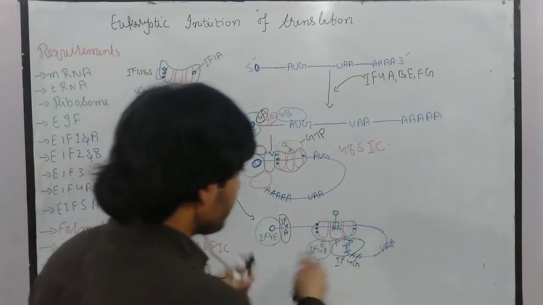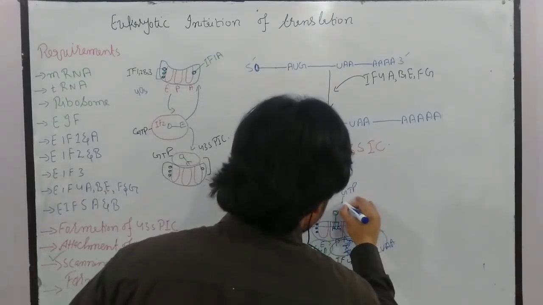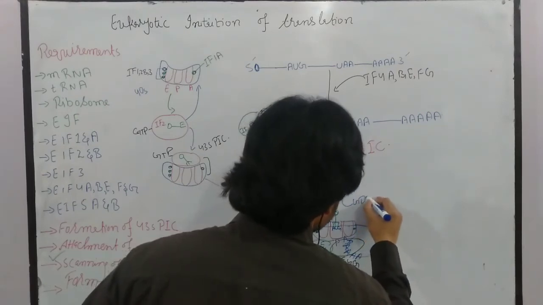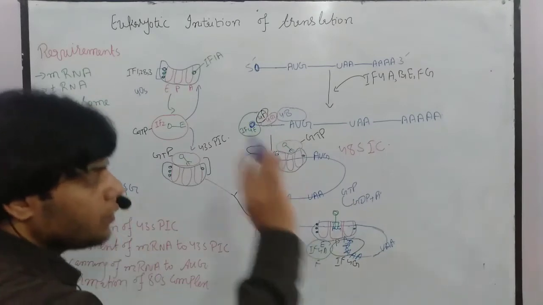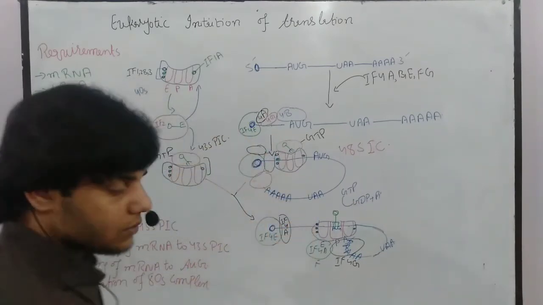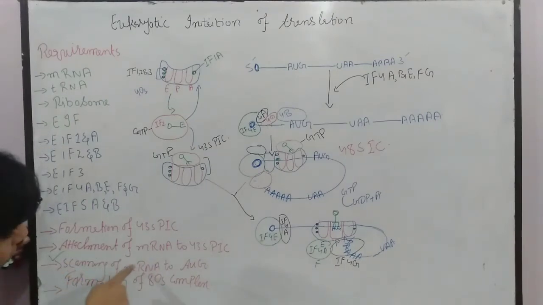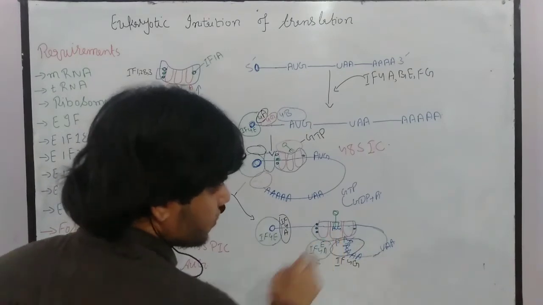After that, the GTP, as you can see, will be hydrolyzed into GDP plus inorganic phosphate, so then the GDP will be released out. Okay, so this is the situation. This is called scanning of mRNA to the start codon area. Now it will scan and reach the start codon.